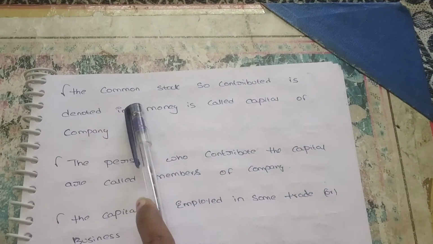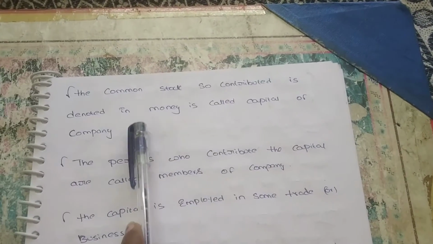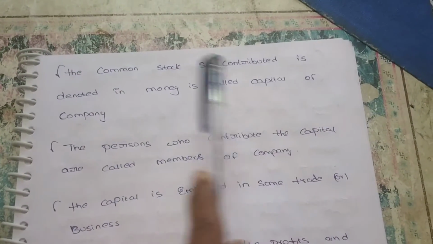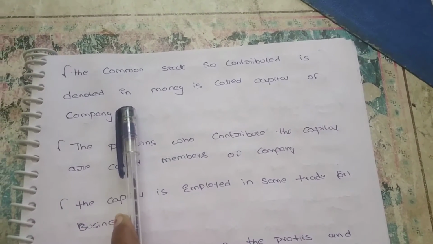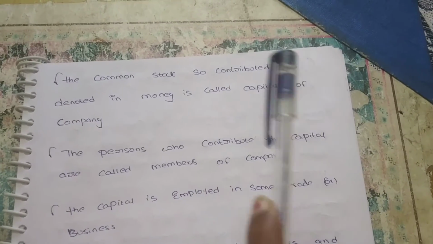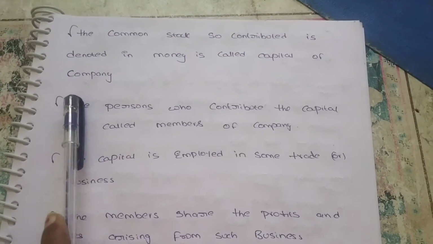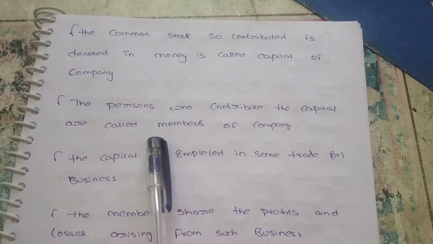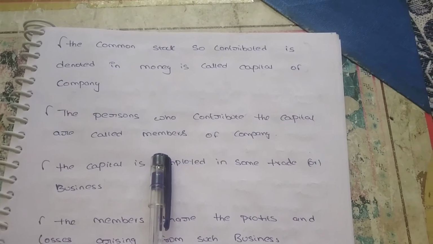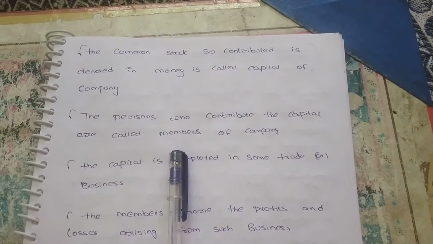The common stock so contributed, denoted in money, is called the capital of the company. They give some money for the common objective; we can say it is their individual capital. The persons who contributed the capital are called members of the company.